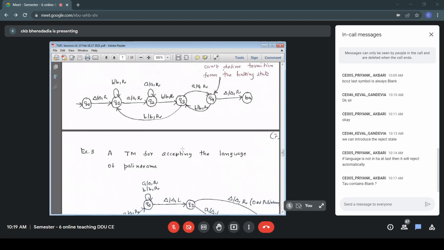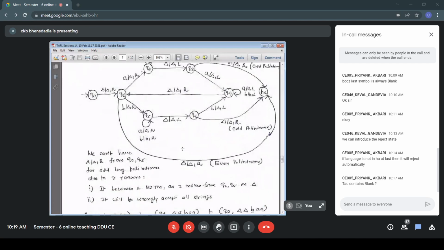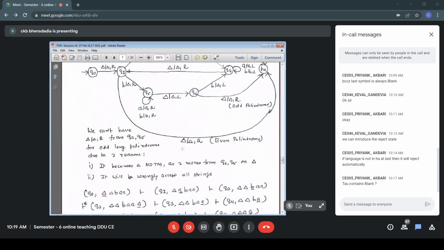So next 3 symbols, they are B, A, and A. So it is BBR, state is Q2. Again, now positioned over A. So that is AR, state is Q2. Last A, that is AR, and then I remain in the state Q2, but my current symbol becomes blank, because after this BA towards right, I have infinite number of blanks. So after BA, the next symbol is blank. So I have combined those configurations.